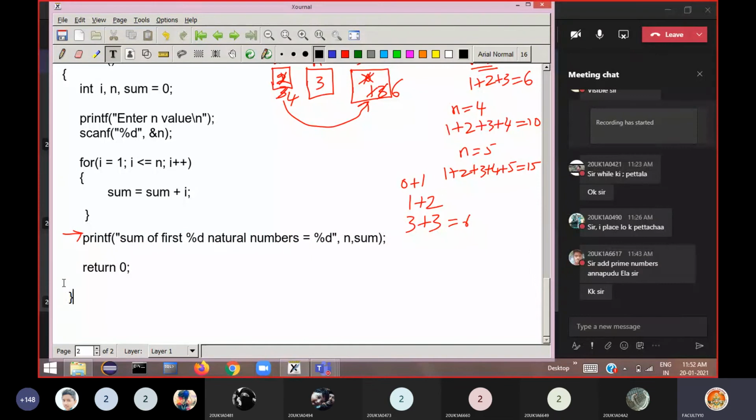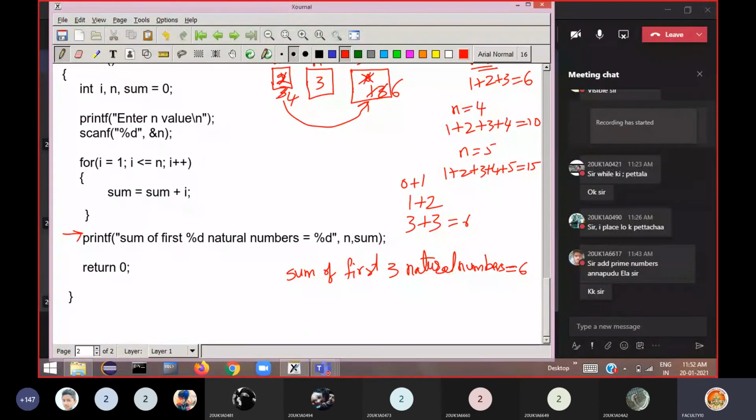Close the main here. That's it. So once it comes out from the loop, it goes to this printf statement and executes it. Then on the output screen you can see, sum of first 3 natural numbers is equal to 6.